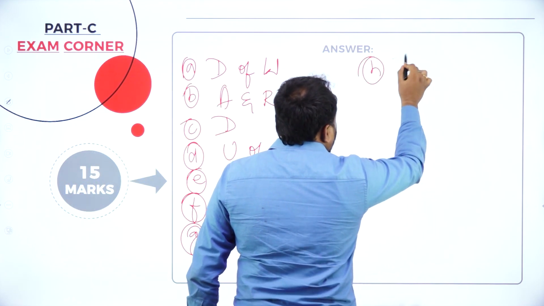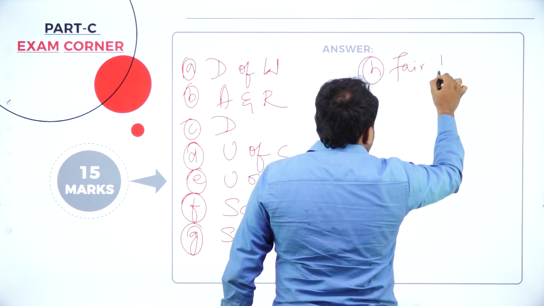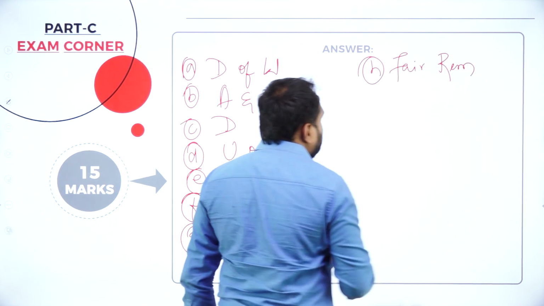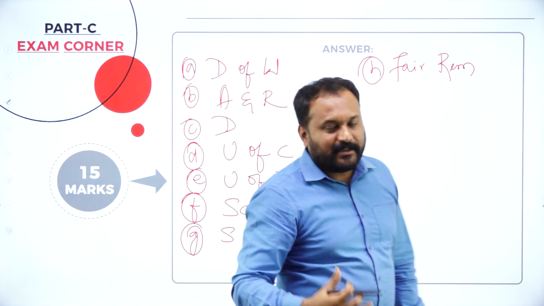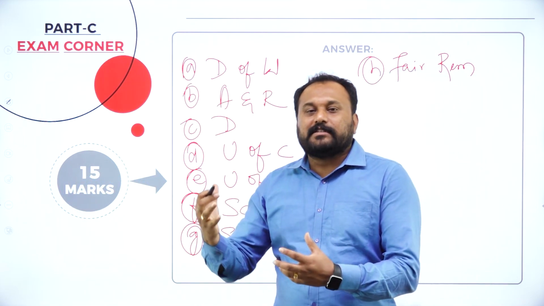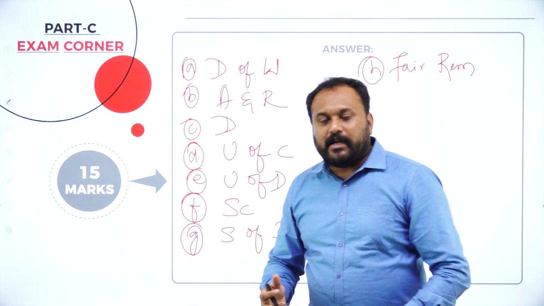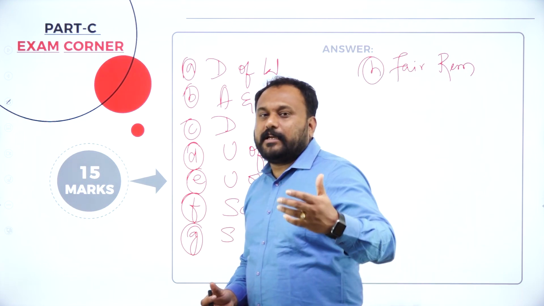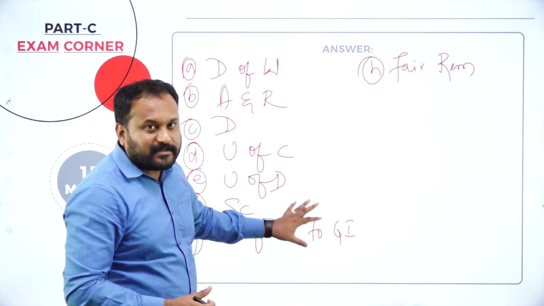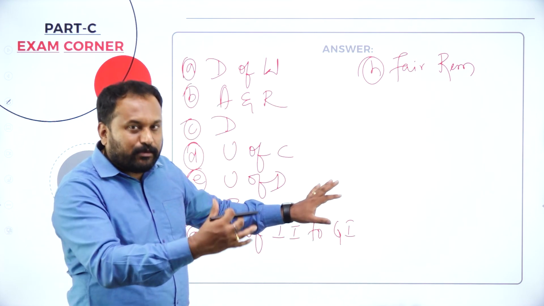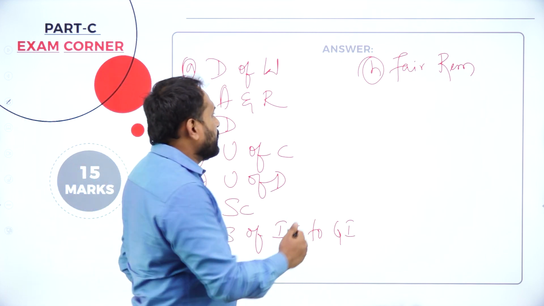H, fair remuneration. These are the things which you need to learn by heart. Understand what Henry Fayol says: for any employee to be a very good employee, you are supposed to follow these things. The employer needs to give equal opportunity to everybody.